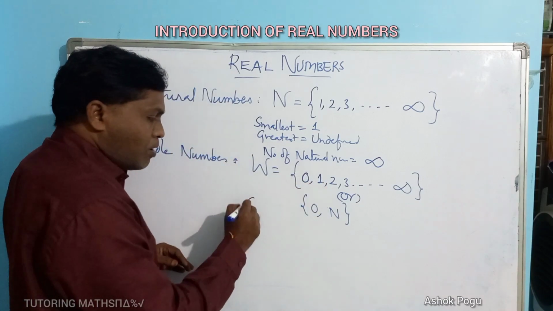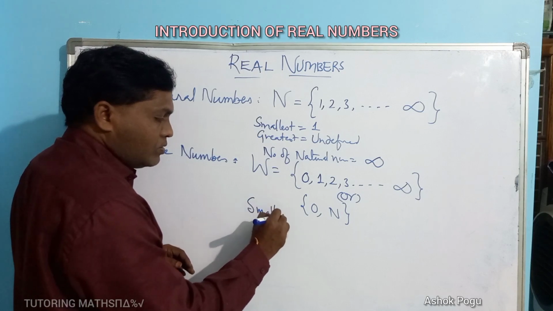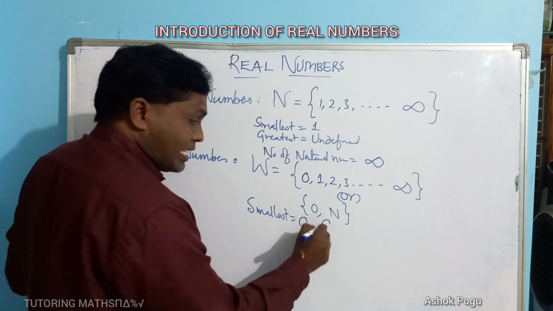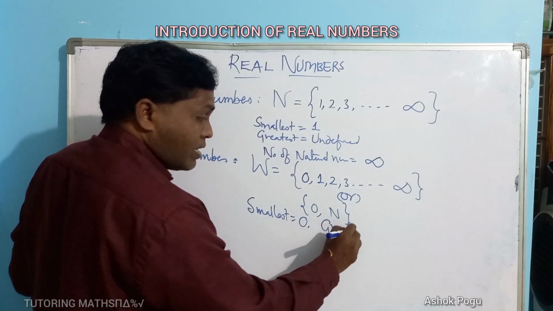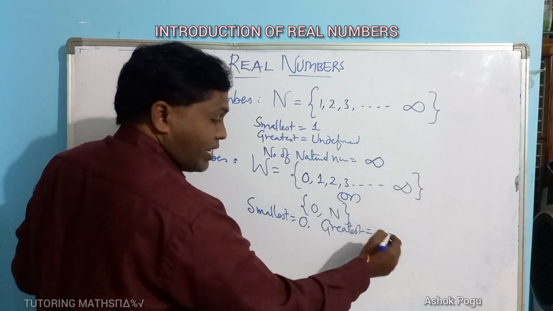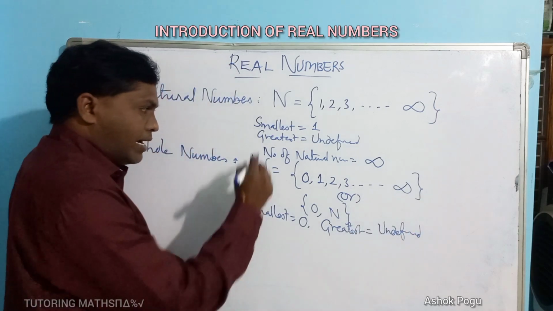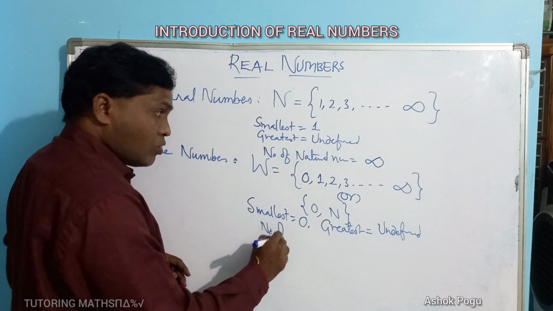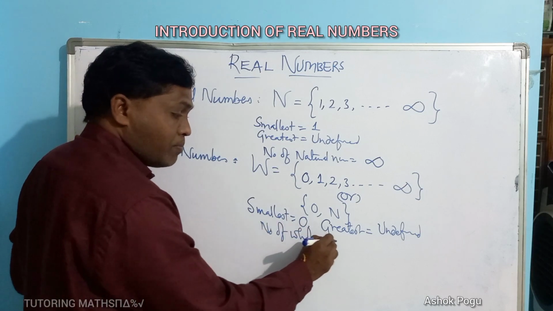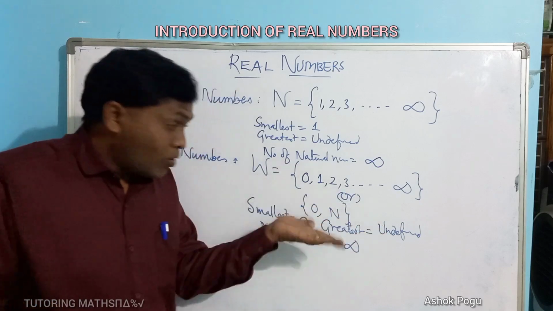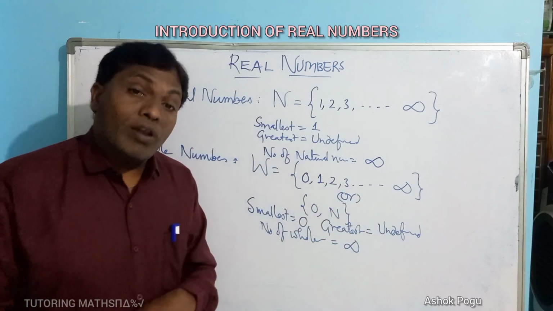What is the smallest whole number? The smallest whole number is 0. And what is the greatest whole number? We cannot say, that is undefined. And how many whole numbers are there? Infinite whole numbers are there.